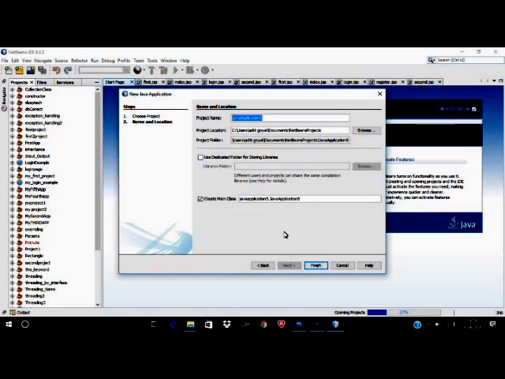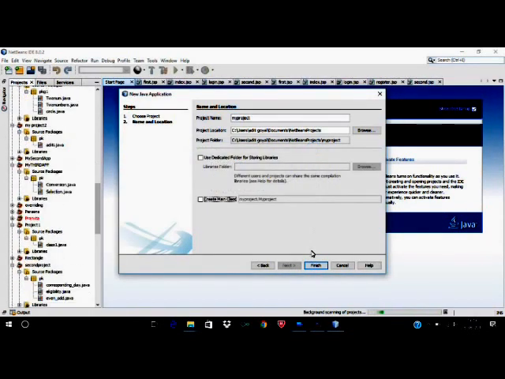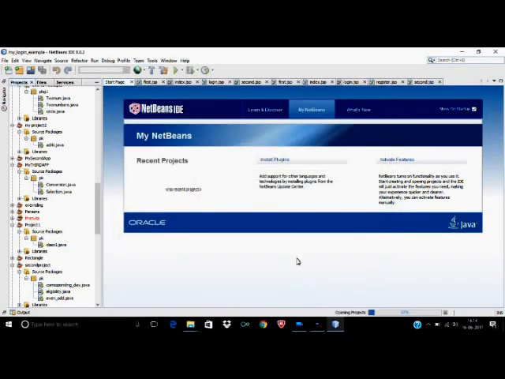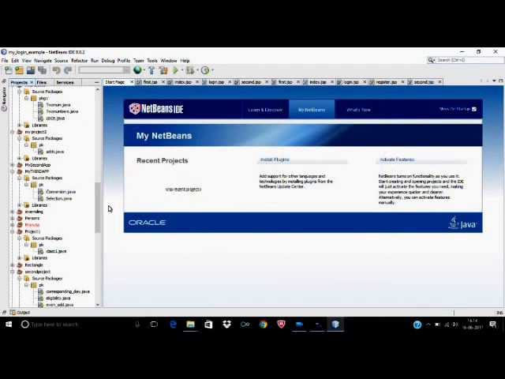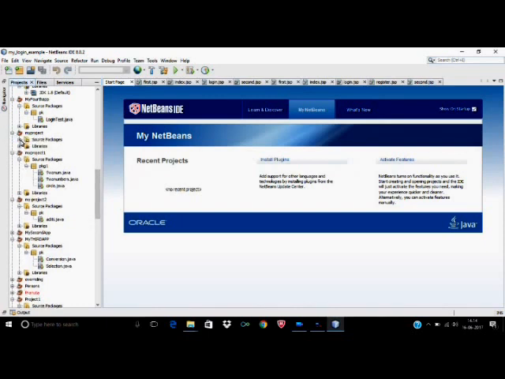You will have to give a project name. I will write my project. You have to deselect this create main class and finish. By pressing this finish, you have your own project. NetBeans is building our project. You will see here your project is made.